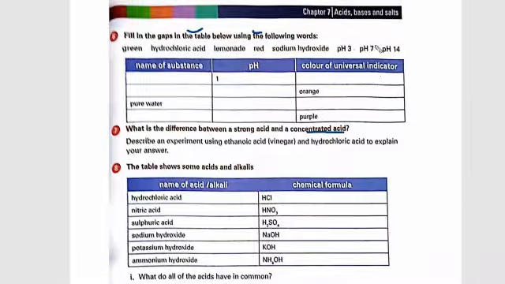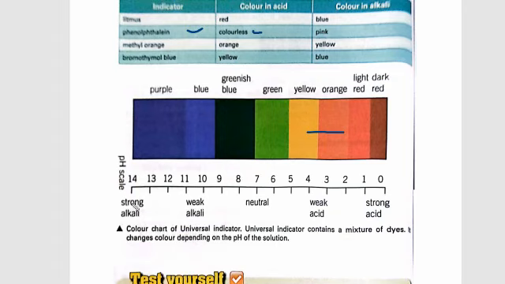Okay, I don't know if that part was missed or recorded, so I'm going to repeat it again. If that part is missed, just look at the pH scale. If the color is purple, then you have to write pH 14, purple color. Firstly, look at the pH. pH 14 at purple color means it is a strong base.